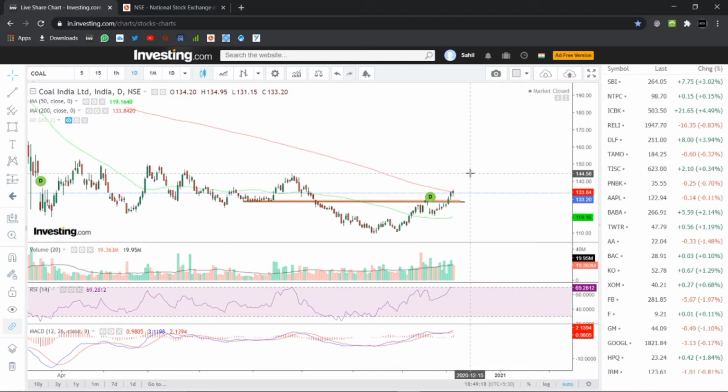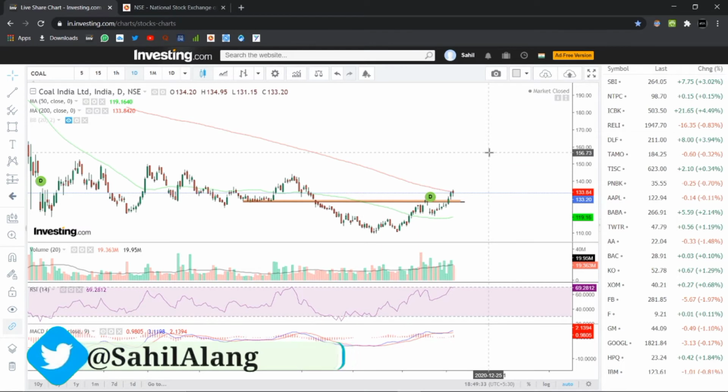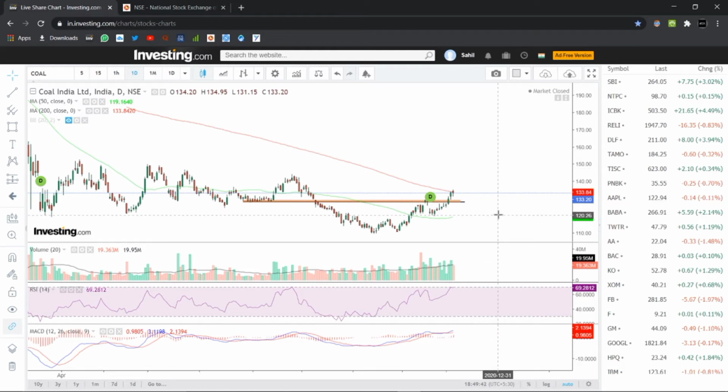However, if someone is looking to invest in Coal India Limited, she can do with a short-term target one of 136, second short-term target of 139.5, and third short-term target of 143, while keeping a stop loss at the levels of 127.5. And yes, if someone is looking to invest in Coal India Limited stock positionally, she can do with a positional target of 151, while keeping a stop loss at the levels of 123.50. And let's just confirm it with derivative data also.